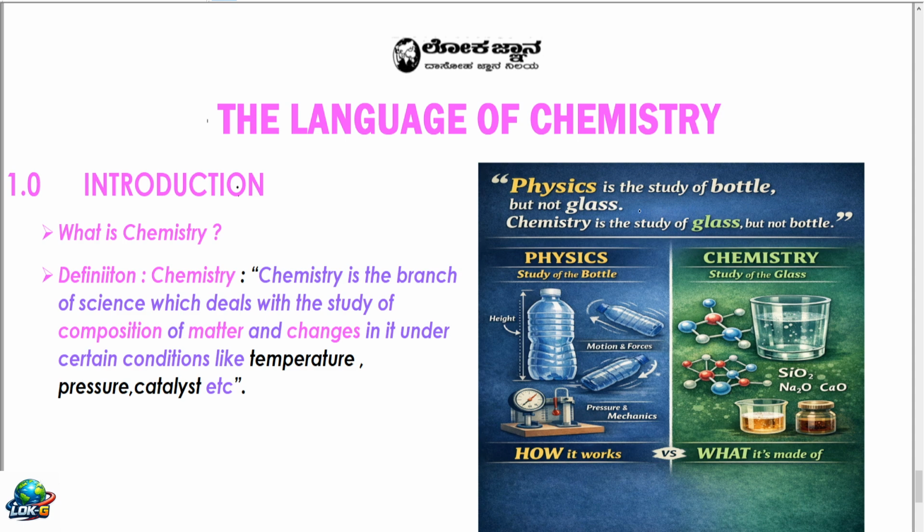See the difference between physics and chemistry so that the common man can understand. Physics is the study of the bottle, meaning physics will only measure the height, volume, refractive index, etc., mechanical properties. But chemistry involves what it contains, right? Therefore, chemistry can be defined as the branch of science which deals with the study of composition of matter, meaning what it contains, and changes in it under certain conditions like temperature, pressure, and catalyst, etc.